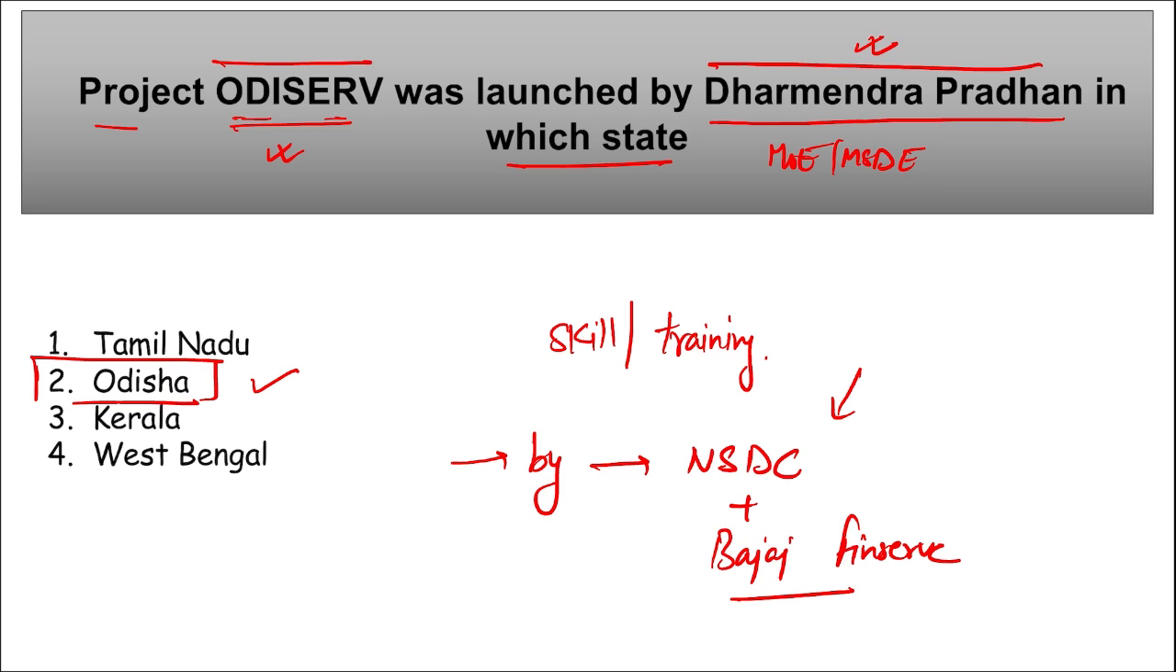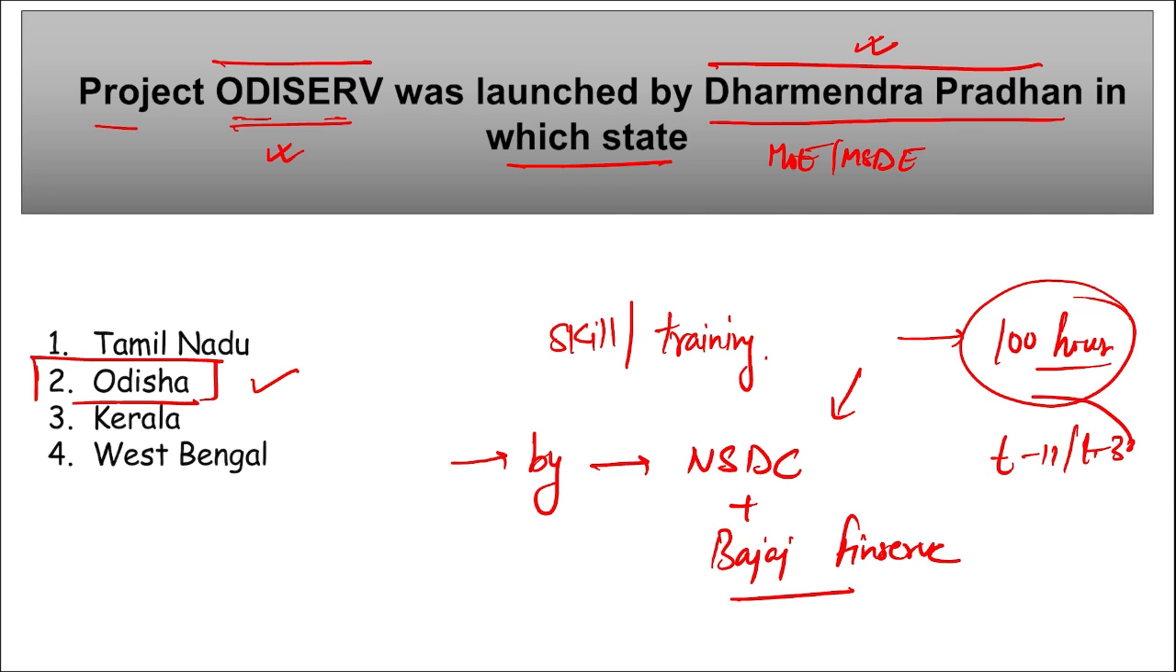And as I just mentioned, that is to provide skills to the graduates, to the youth, so that they can become job ready. And this skill training program will be of a 100-hour long comprehensive training program. This was launched specifically for Tier 2 and Tier 3 cities.